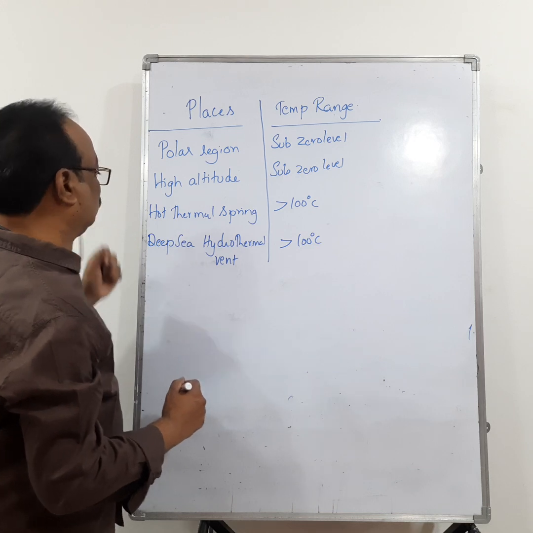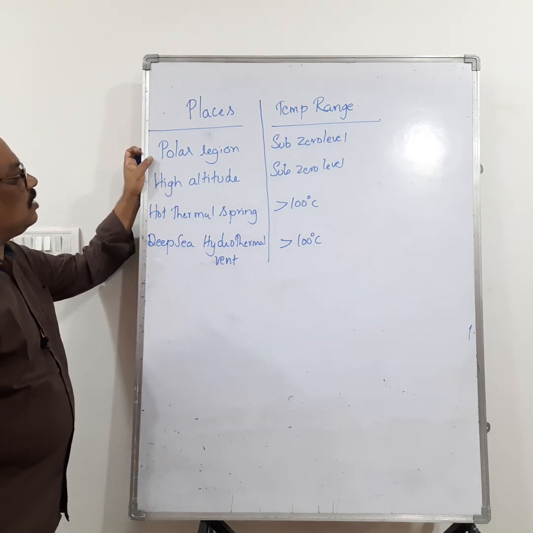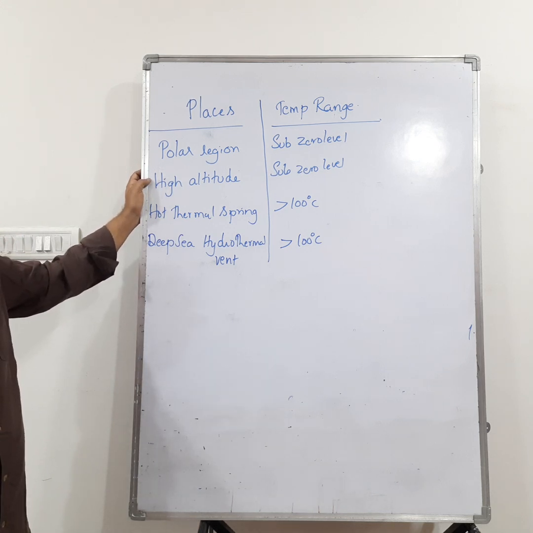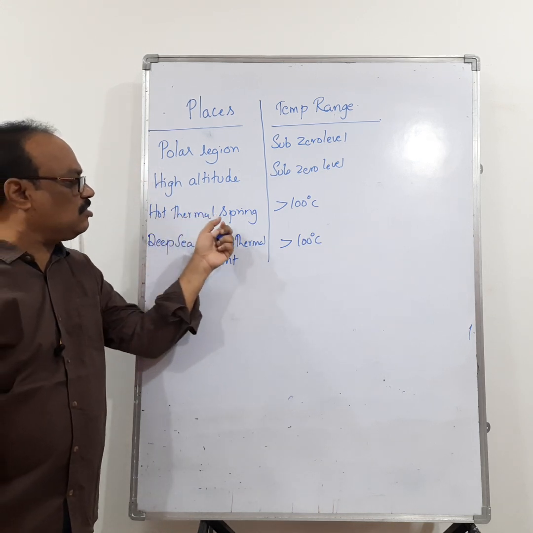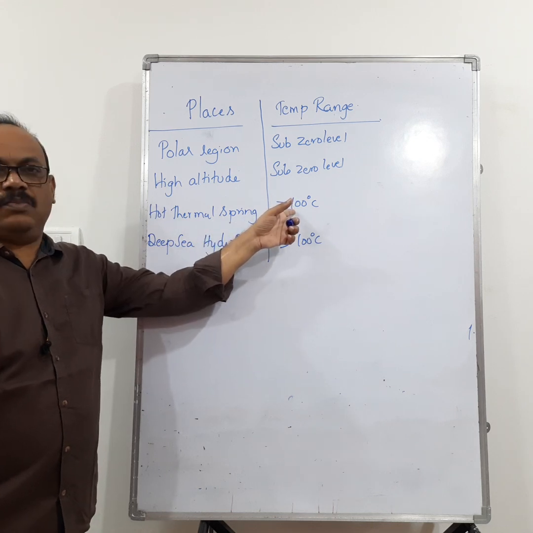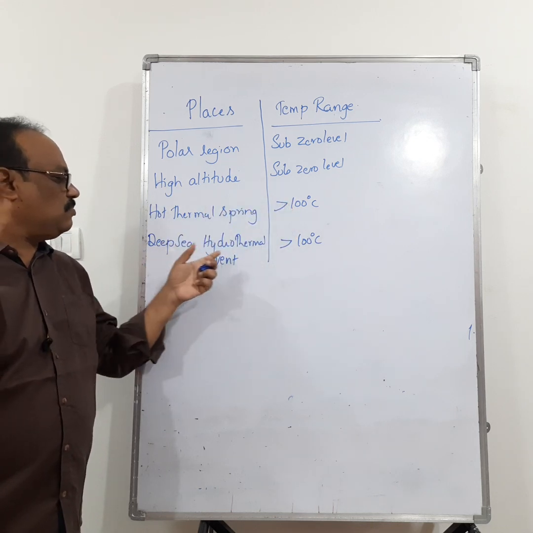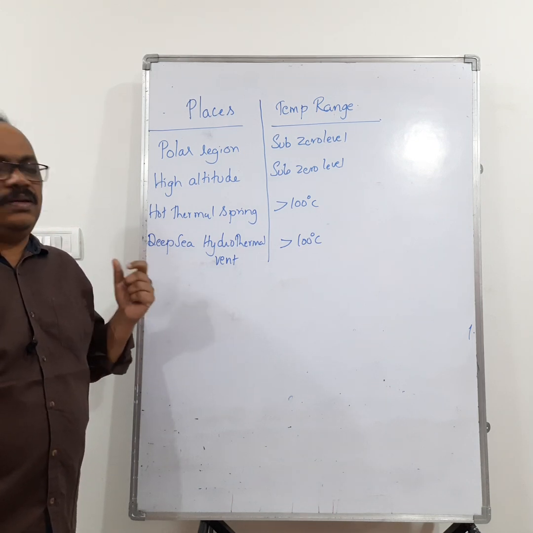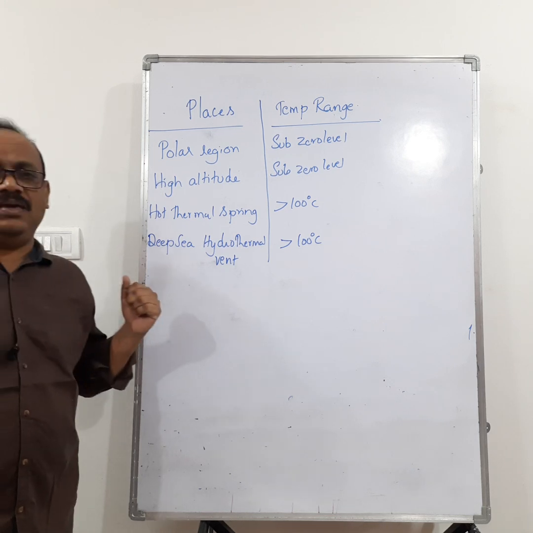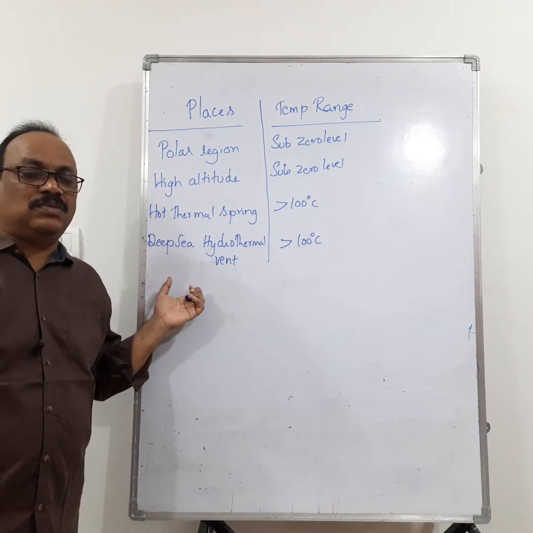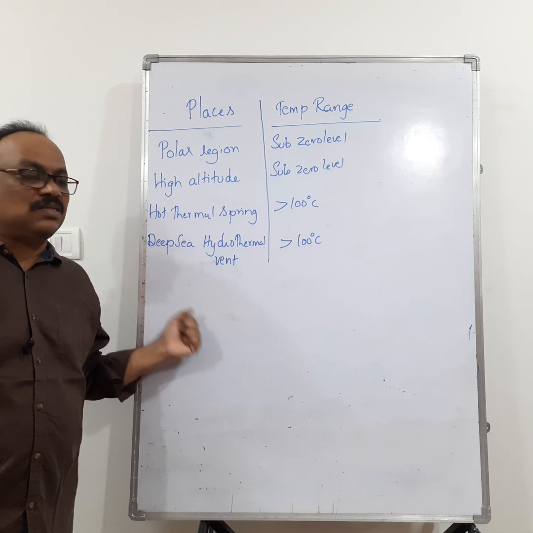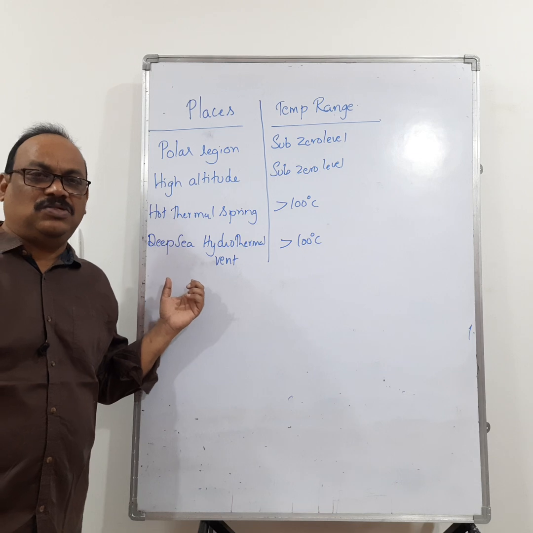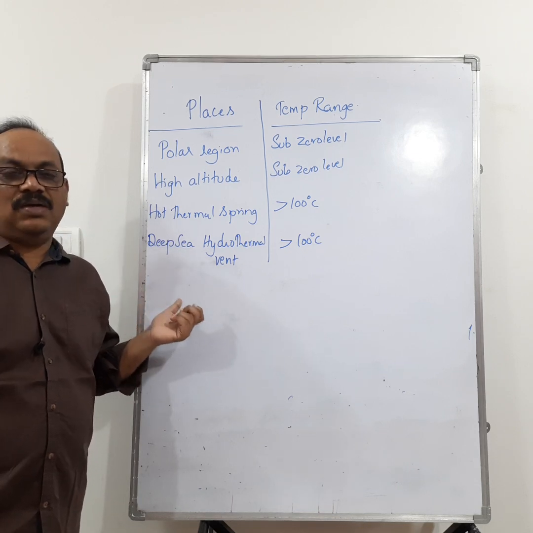Then, right, so polar regions, the temperature in the polar regions is sub-zero level, and the temperature at higher altitudes is sub-zero level, and in the hot thermal springs it is more than 100 degrees centigrade, and deep sea hydrothermal vents it is also more than 100 degrees centigrade, right? So let us see, the organisms can survive at some places depending upon the temperature. Some organisms can survive at higher temperature and some organisms can survive at low temperature.